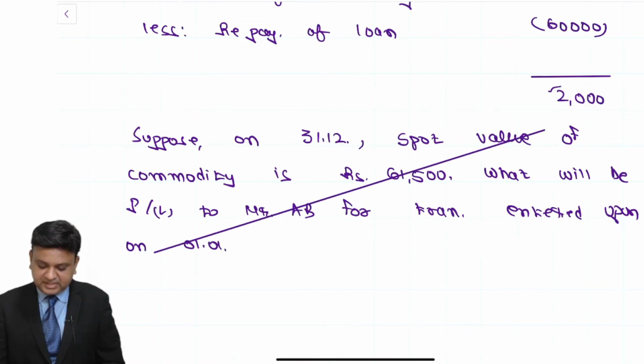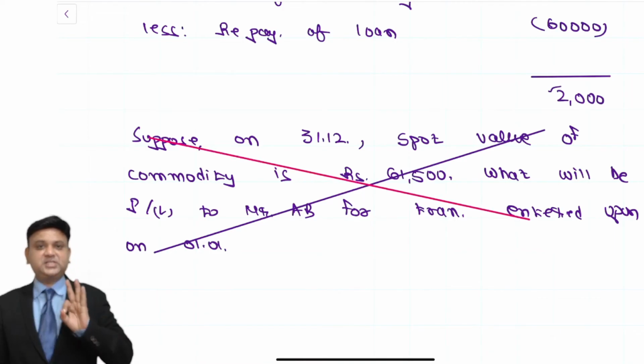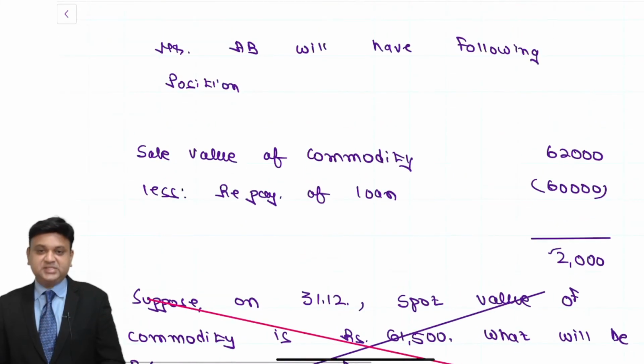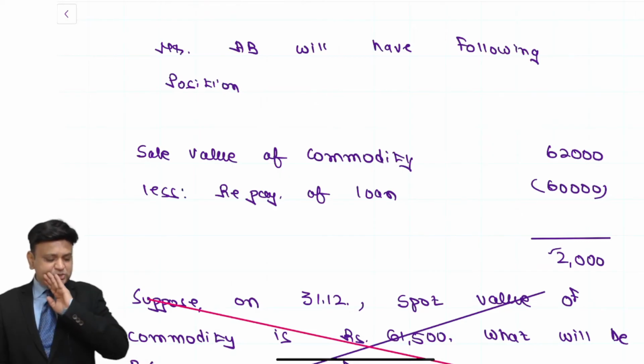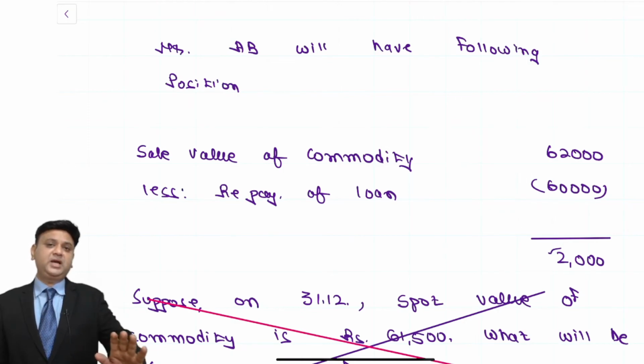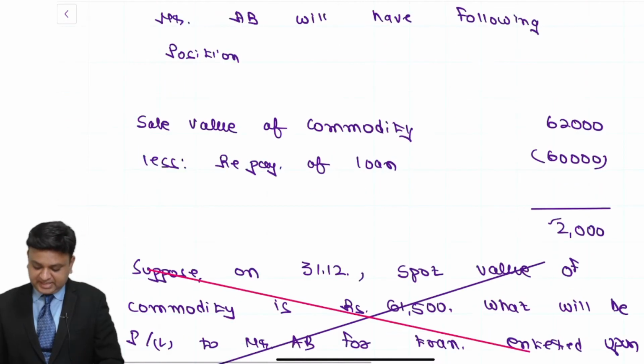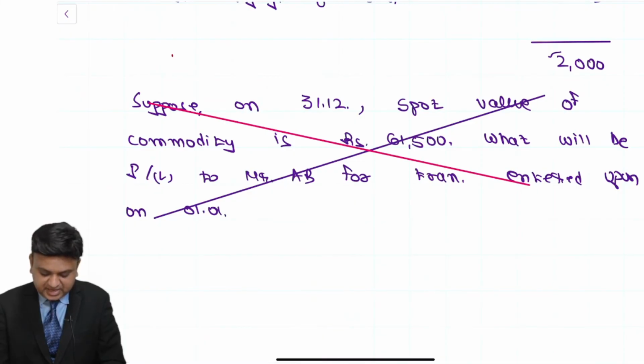We understand that irrespective of the spot value of the commodity, you will get a fixed amount of rupees 62,000. So irrespective of the price fluctuation at the end of the year, you are going to make a firm profit. That is the reason it is given a name as arbitrage.